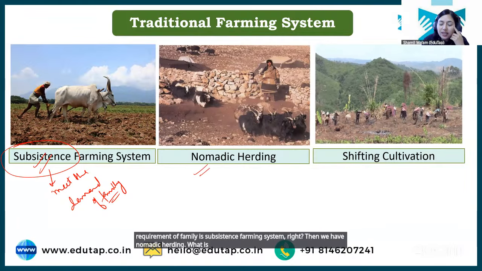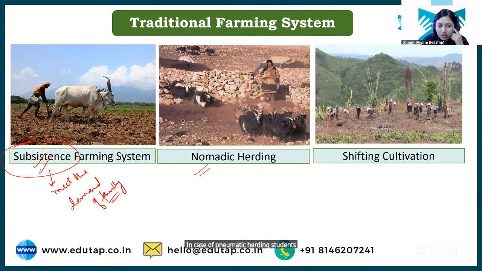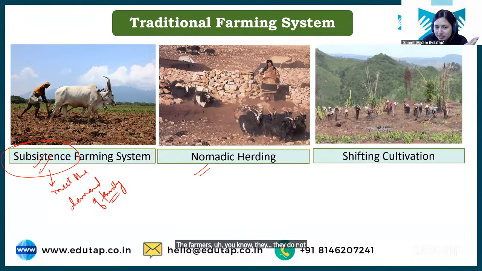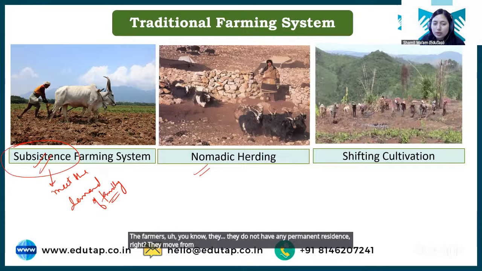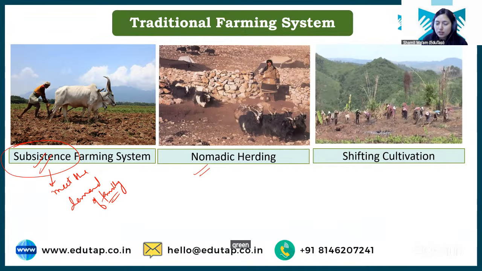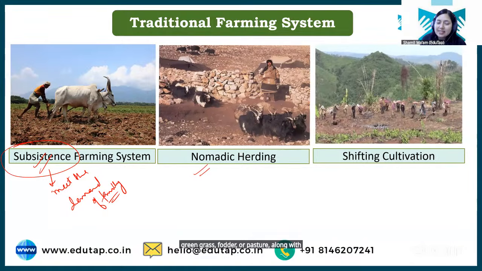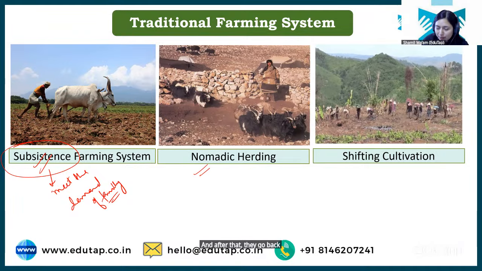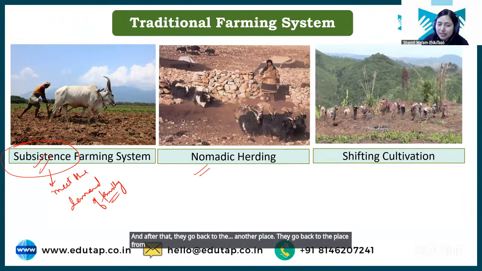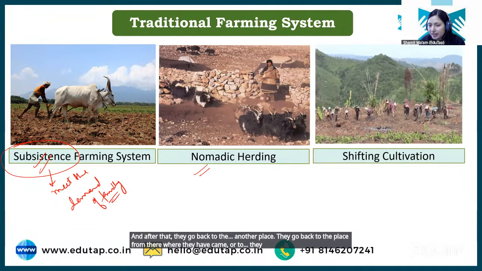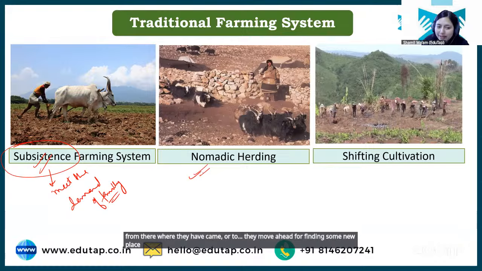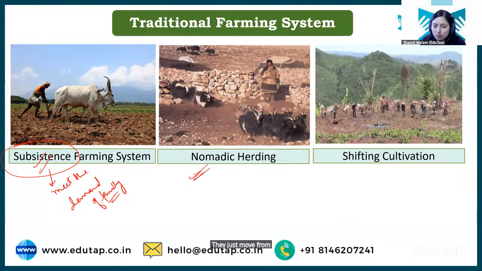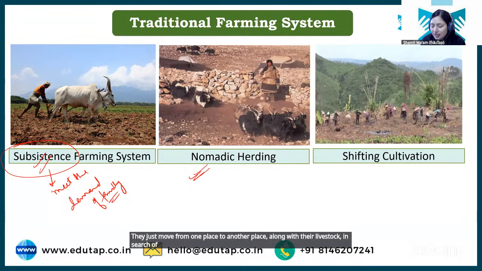What is nomadic herding? In case of nomadic herding, students, the farmers do not have any permanent residence, right? They move from one place to another in search of green grass, fodder, or pasture along with their livestock, and they settle over a place for some period of time. After that they go back to the place from where they came, or they move ahead to find some new place, right? So that is known as nomadic herding, where these people do not have any permanent residence. They just move from one place to another along with their livestock in search of green grass and pastures.